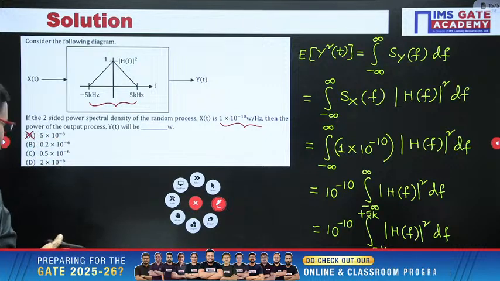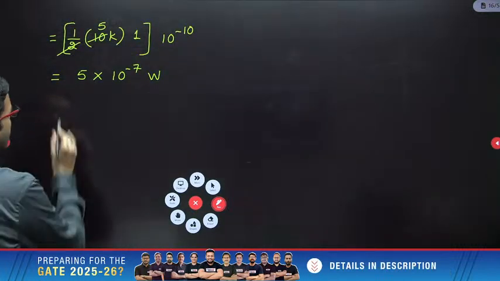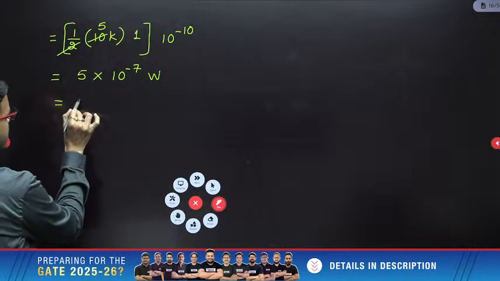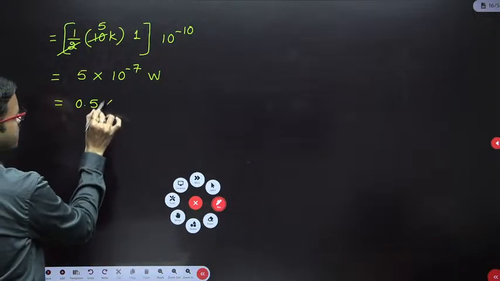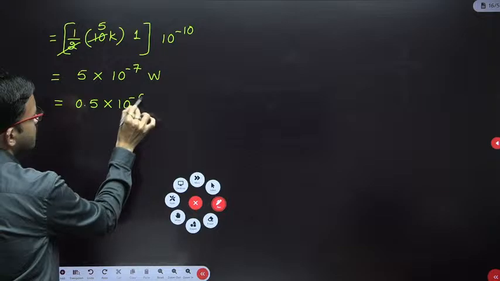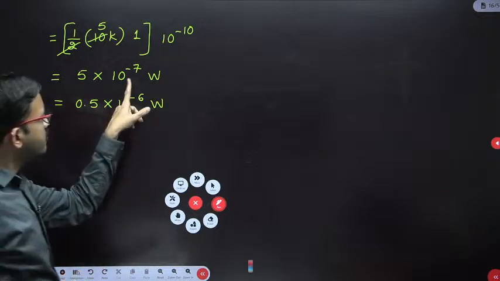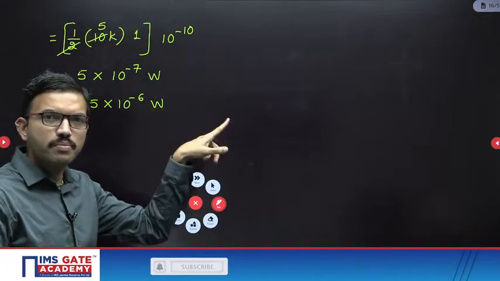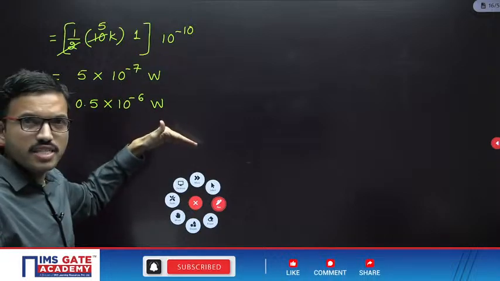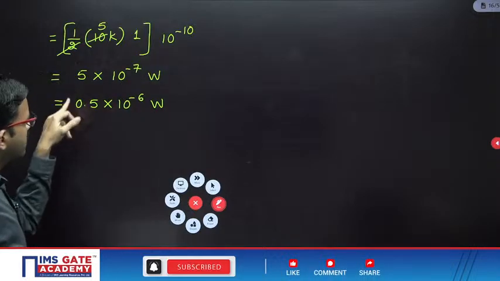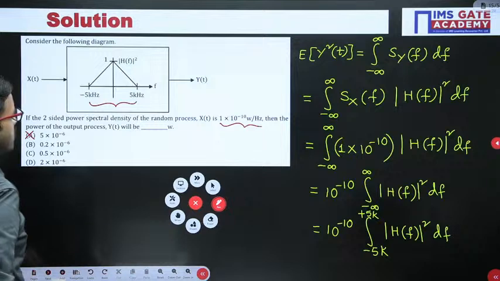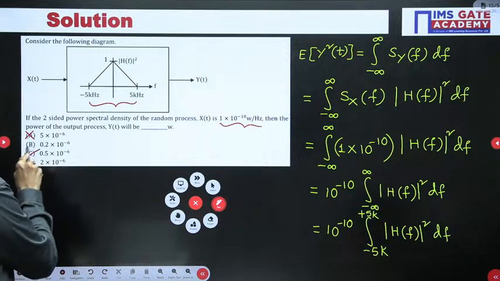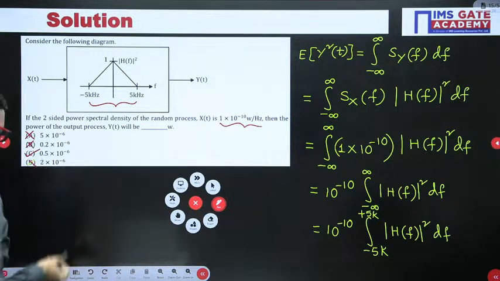Now just rearrange this one. You can write it as 0.5 into 10 power minus 6, because 10 power minus 7 you can write as 10 power minus 6 into 10 power minus 1. 10 power minus 1 you can write as 1 by 10. 5 by 10 is nothing but 0.5. Yes, 0.5 into 10 power minus 6, that is there in option C. So we can eliminate the other two choices.